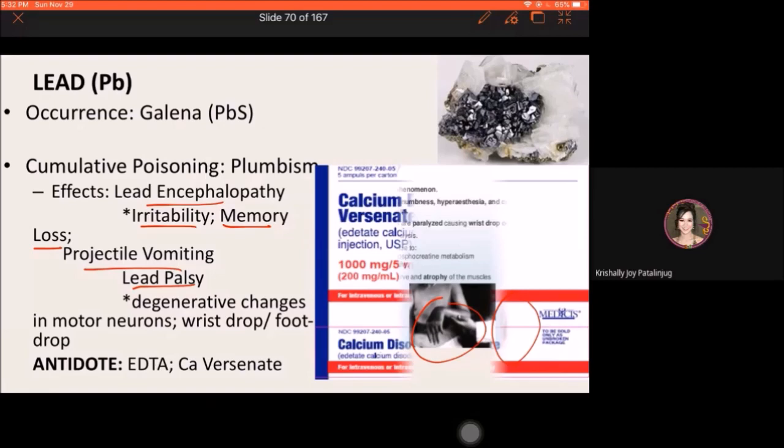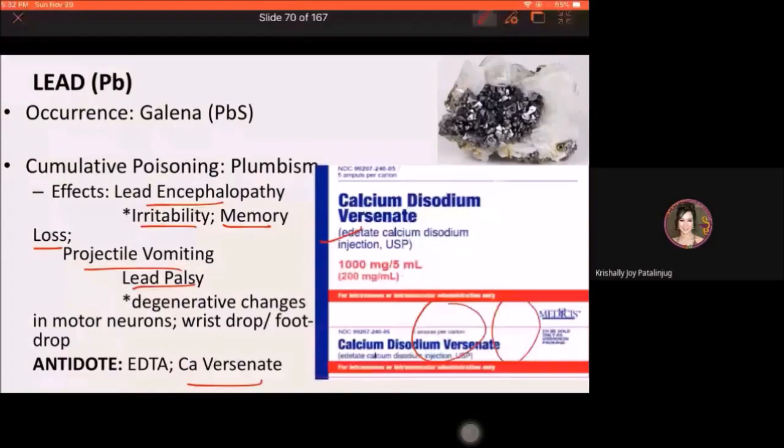Okay, aside from EDTA, pwede gamitin yung edetate calcium disodium under the brand name Calcium Versenate. Alright? Again, aside from EDTA, pwede gamitin yung edetate calcium disodium under the brand name Calcium Versenate.